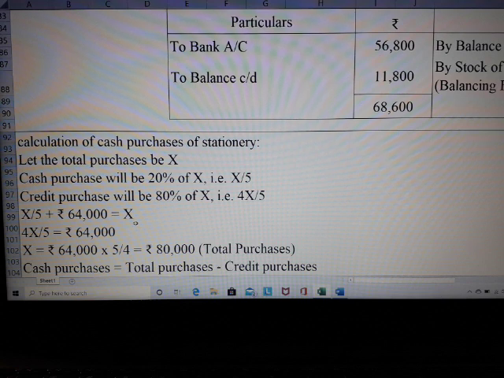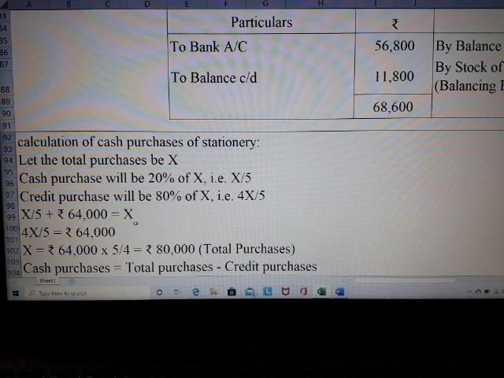So it will be X minus X by 5 is equal to 64,000. When you take the LCM, X means X by 1 minus X by 5, so 5 will be your LCM. So 5X minus X is nothing but 4X by 5. So 4X by 5 is equal to rupees 64,000.